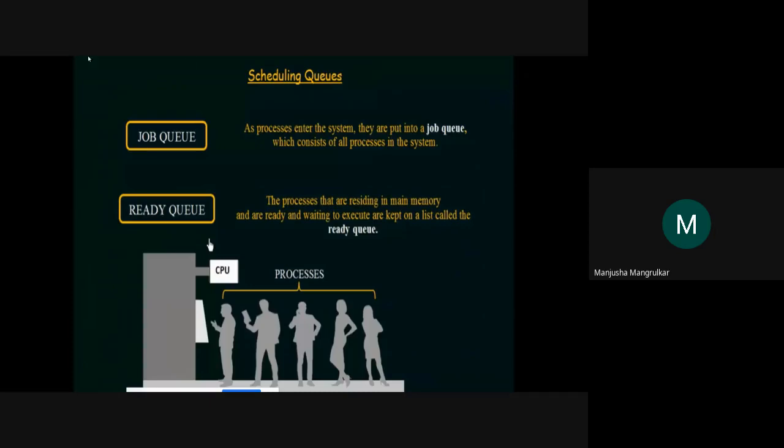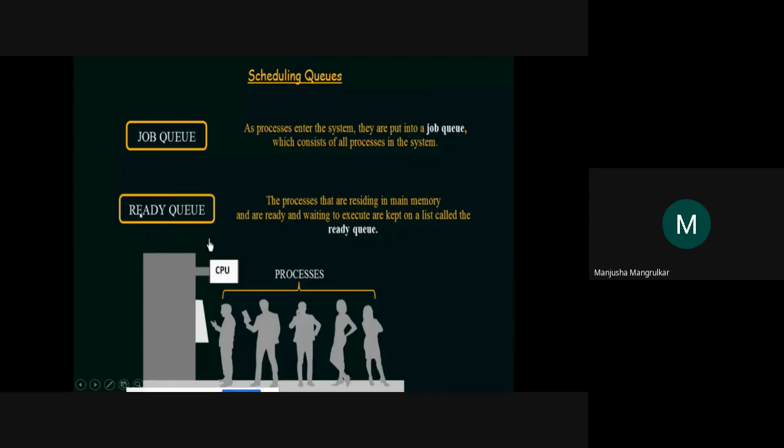Now this is the scheduling queue. How do processes stand in the scheduling queue? A simple example: when we go to the ticket counter, we stand in a queue. There is a job queue and a ready queue. Job queue means all the processes that enter the system are put into the job queue, which consists of all the processes in the system.